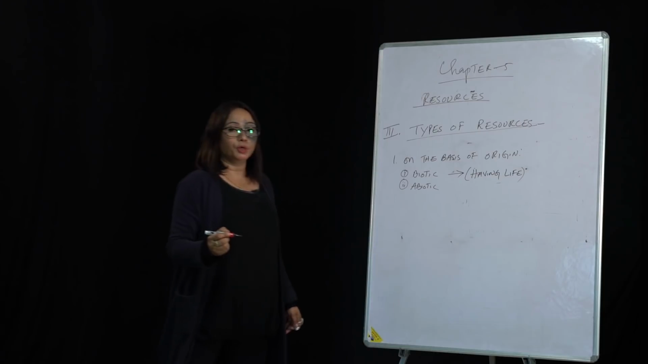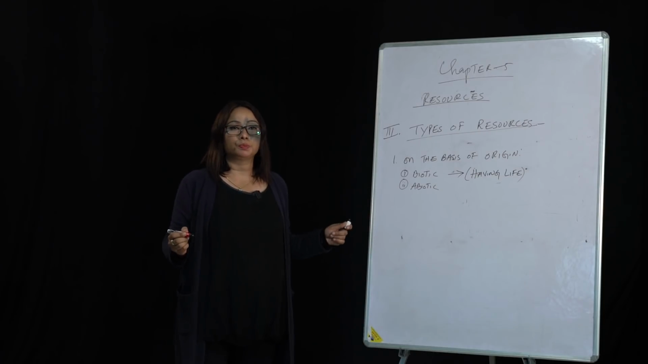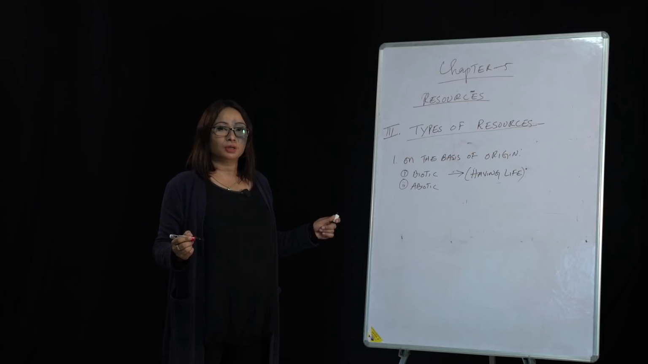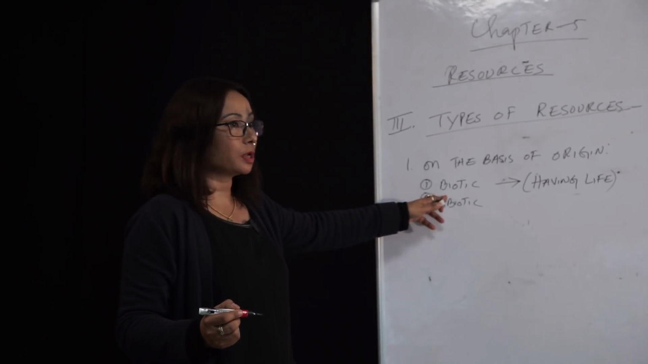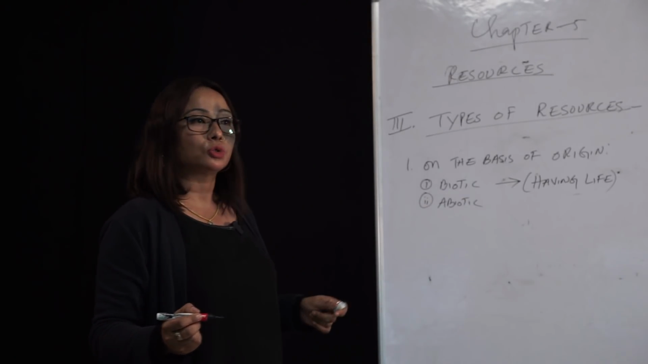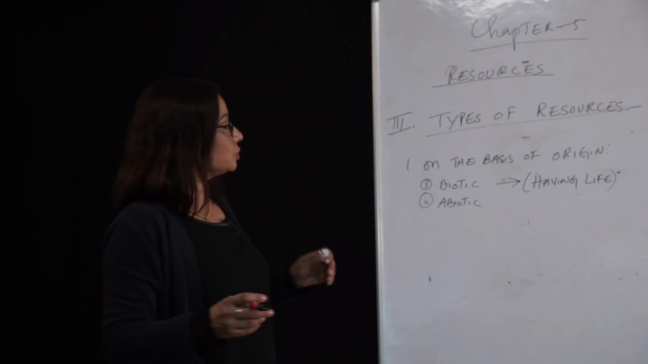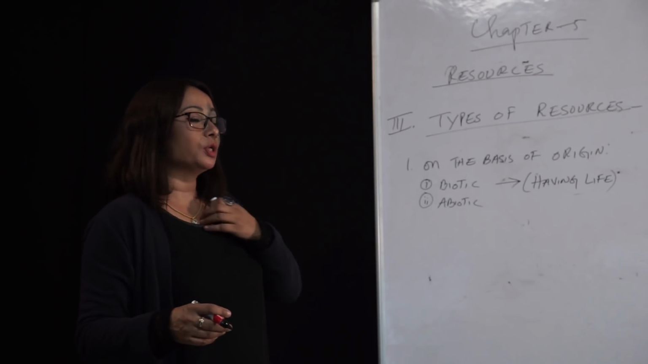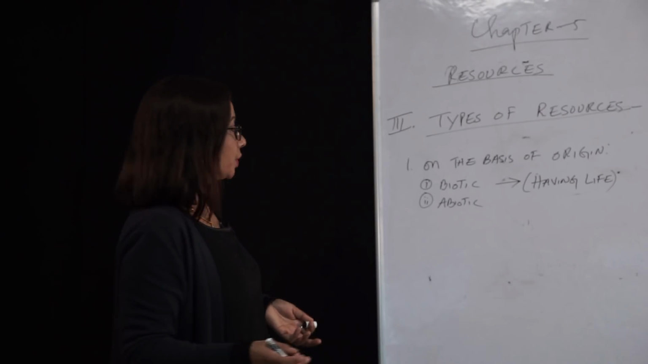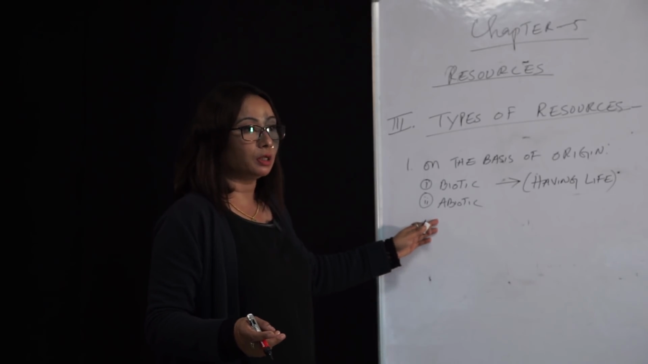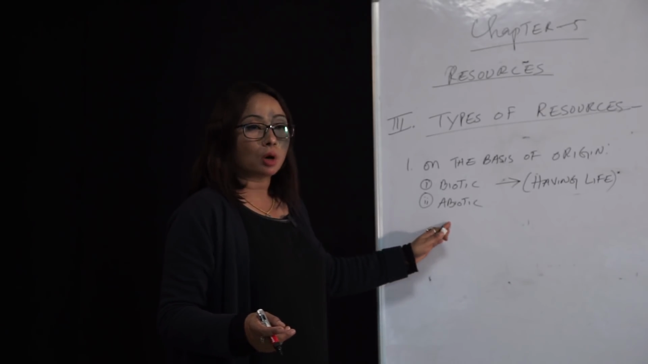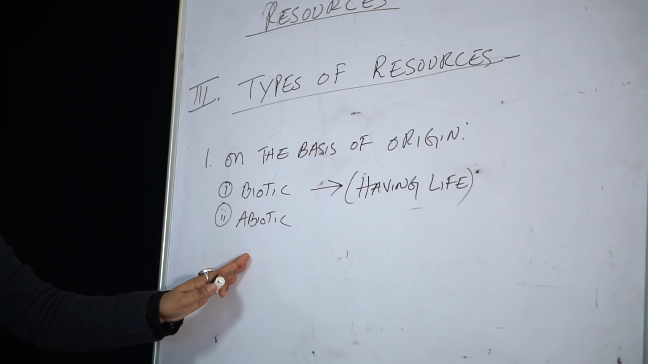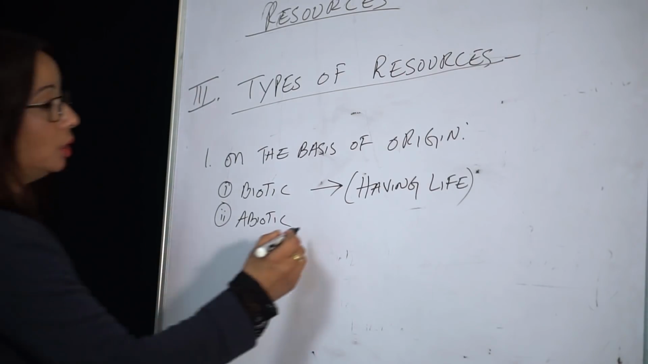Comes from the biosphere, for example, human beings, livestock, fisheries, flora, fauna, all this comes under biotic resources. Very simply to remember, those resources which have life or which come from the biosphere. Then abiotic means non-living. These are composed of non-living substances, like rocks, minerals, soil. We talk about all this as abiotic or non-living.